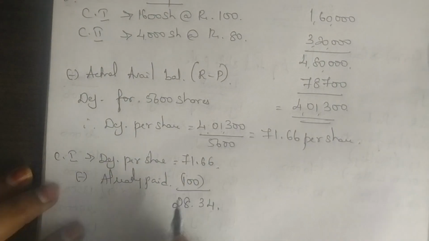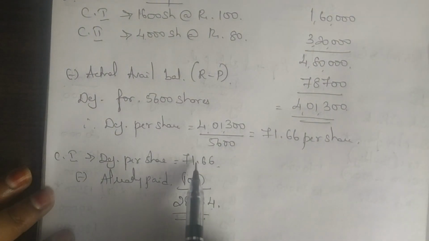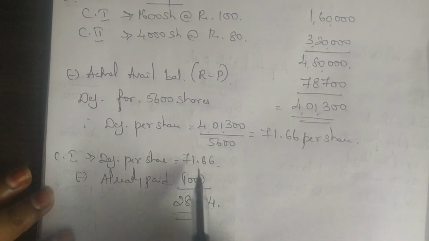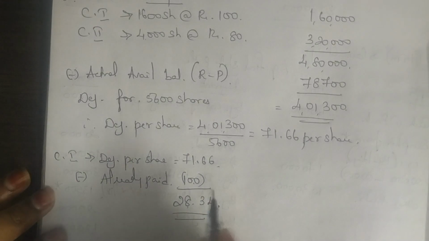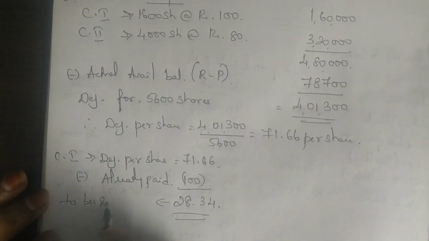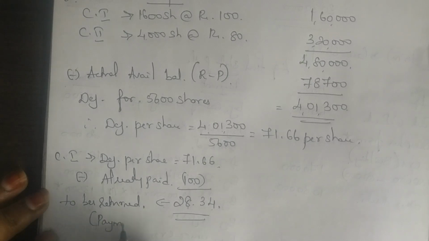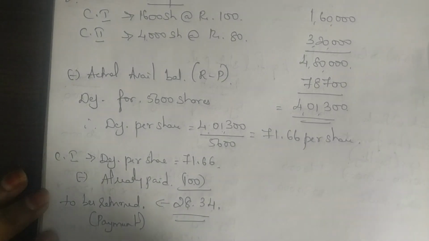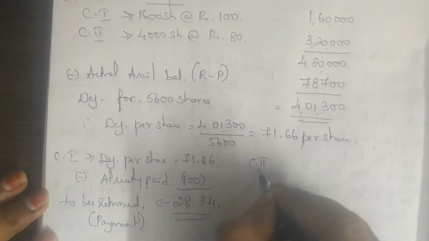It is 28.34. Now my requirement is only 71 rupees, but they have paid me 100 rupees. They have paid me 28 rupees more. So what should I do with this extra amount? This extra amount should be returned. If it is returned, where should you write? You should write it under the payment side. Okay. Coming to class 2.